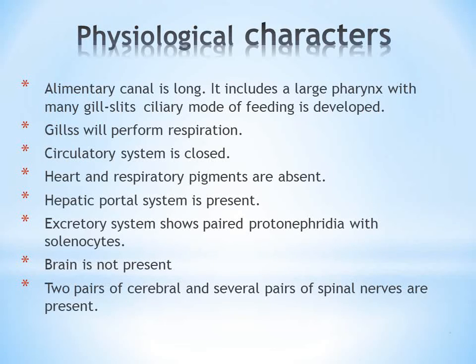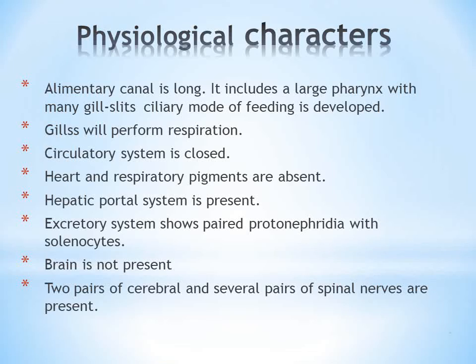Now coming to the different physiological details of the cephalochordata. First, taking up the digestive system. Here the alimentary canal or the gut is long, which includes the presence of a large pharynx with many gill slits.